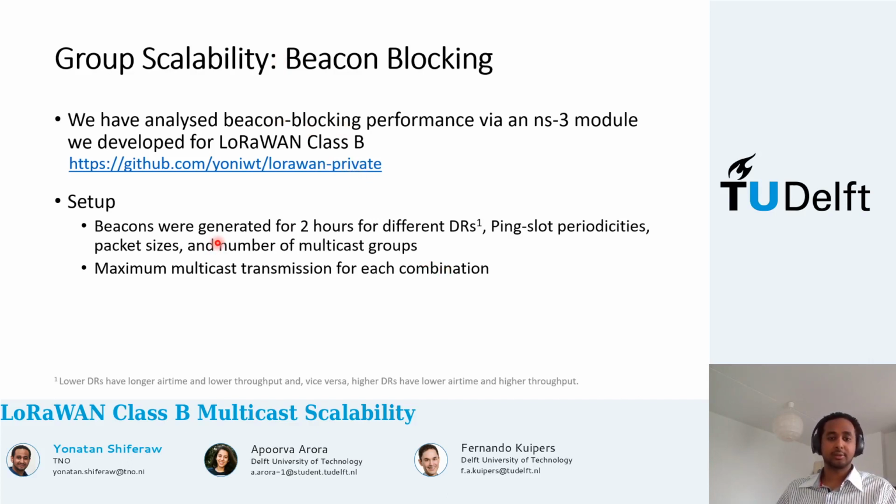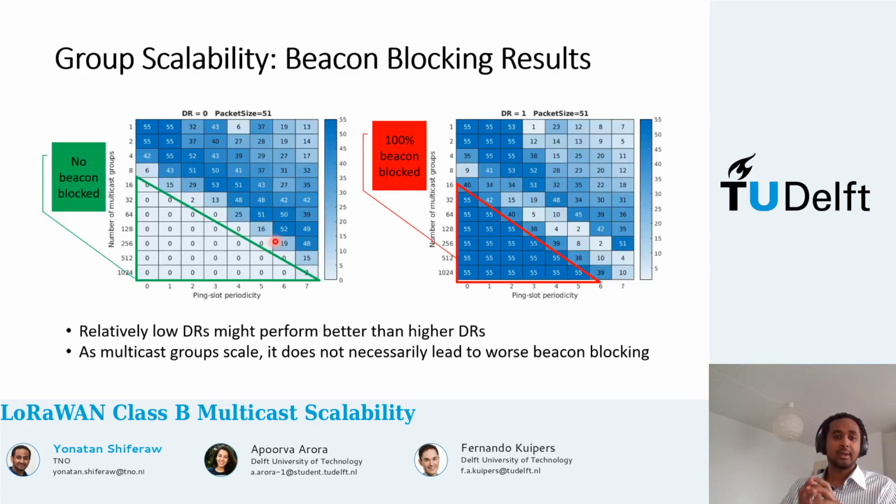We simulated this by generating beacons for 2 hours, while trying to make the maximum multicast transmission possible. We did it for different combinations, for different data rates. Higher data rates mean lower airtime, so higher throughput, and lower data rates mean higher airtime, so lower throughput. Together with different ping slot periodicity combinations, packet sizes, and numbers of multicast groups, we looked at the performance, and we present the results selectively in a heat map.